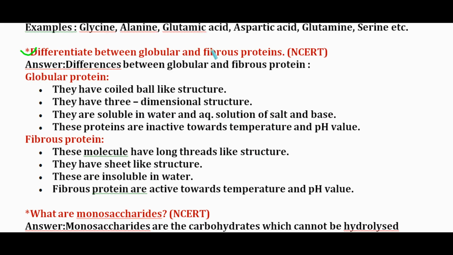Differentiate between globular protein and fibrous protein. I have written it point wise. You can make a table for it. First of all, globular protein: they have coiled, ball-like structure. For fibrous protein, these molecules have long thread-like structure. For globular protein, they have three-dimensional structure. For fibrous protein, they have sheet-like structure.